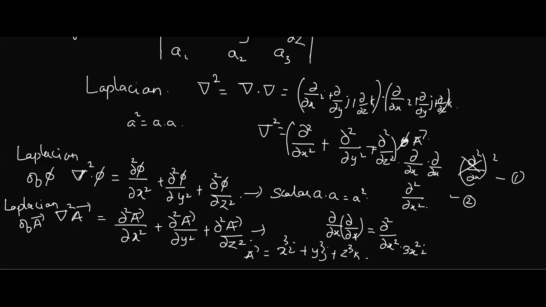There is no x term in the other components, so they become 0. Then I differentiate once again, and what I get is 3 twos are 6x i. Aren't i, j, k still remaining? The same happens even for y square and z square, right?